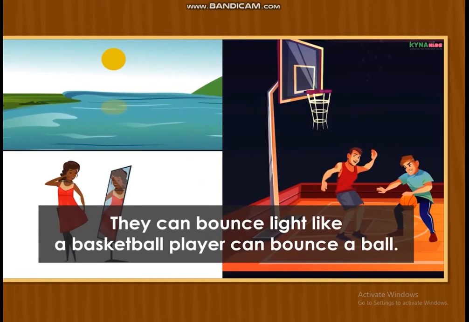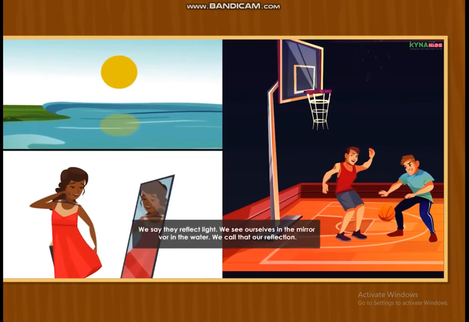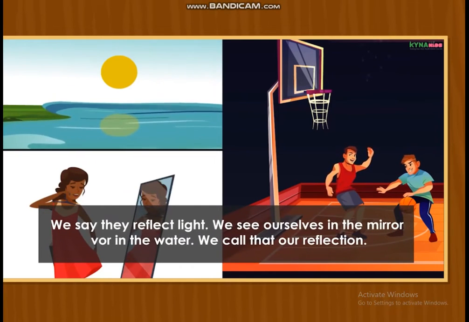They can bounce light, like a basketball player can bounce a ball. We say they reflect light. We see ourselves in the mirror or in the water. We call that our reflection.